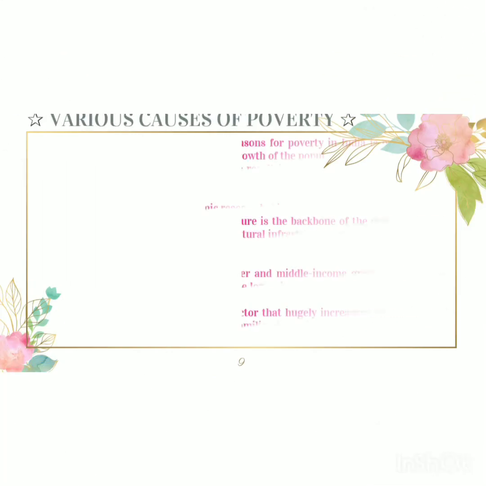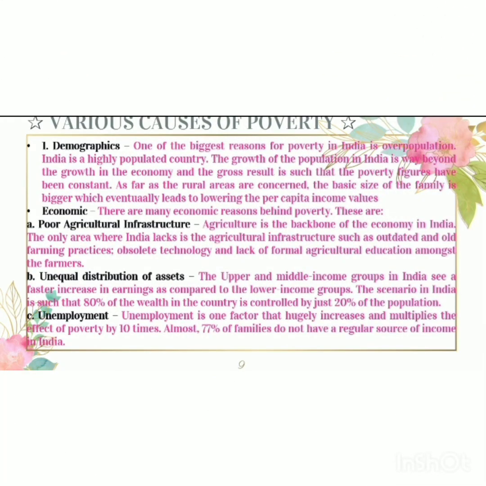Various causes of poverty. Overpopulation is one of the biggest reasons for poverty in India. India is a highly populated country. The growth of the population in India is way beyond the growth in the economy, and the gross result is such that the poverty figures have been constant.